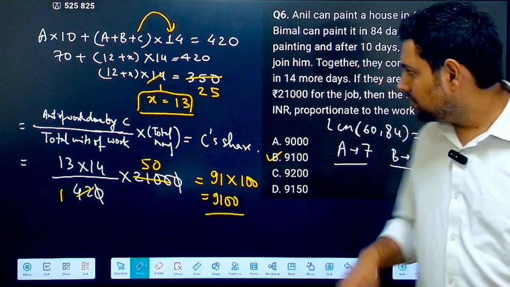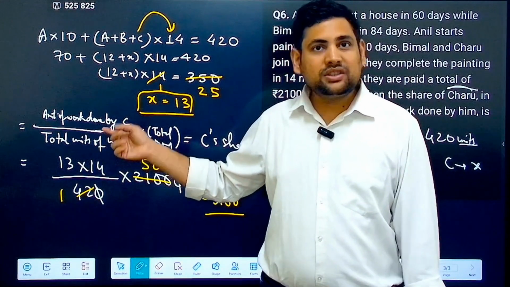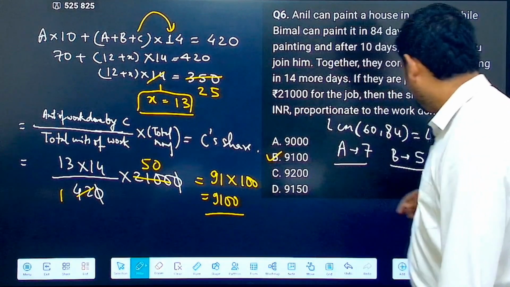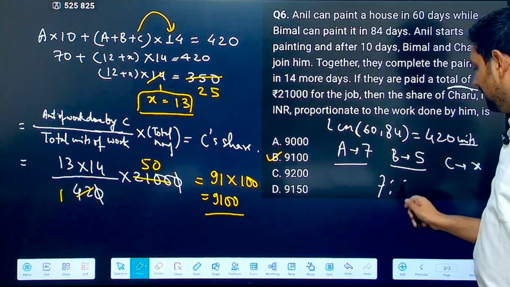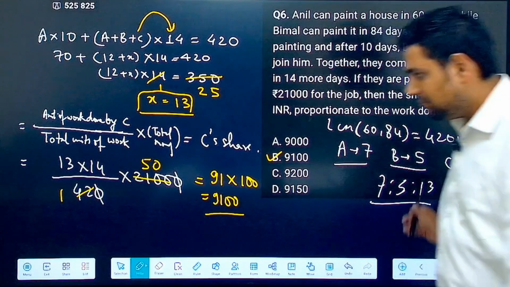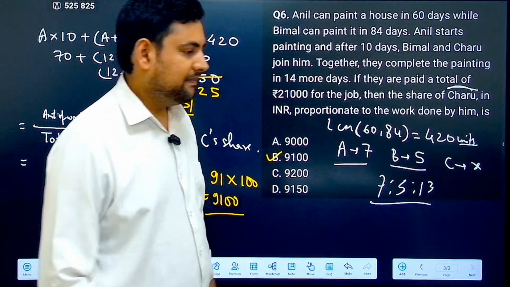Again, you understood now why we have to take this. Because they are not working for the same days. Otherwise, just their efficiency ratio, 7 ratio 5 ratio 13, that only you could have taken, but you will get the wrong answer. Correct. That is it.